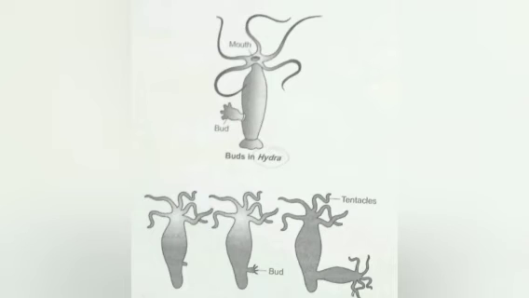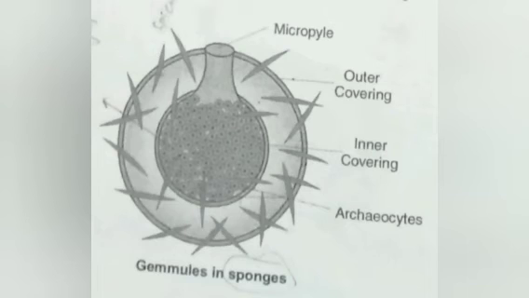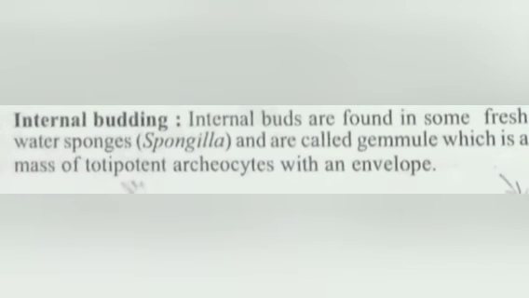And the second, internal budding. Internal buds are found in some freshwater sponges, especially Spongilla, and are called gemmules, which are a mass of totipotent archaeocytes with an envelope.